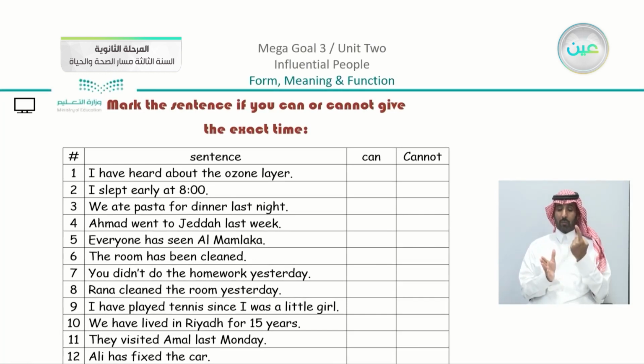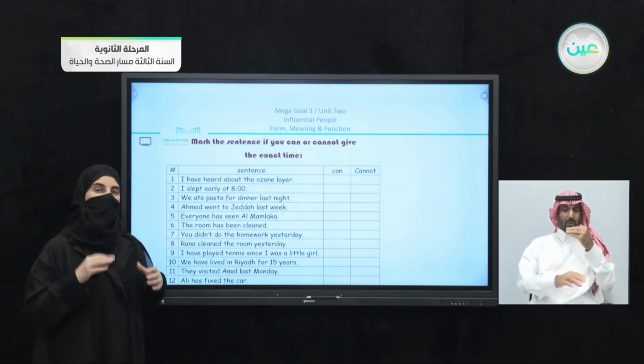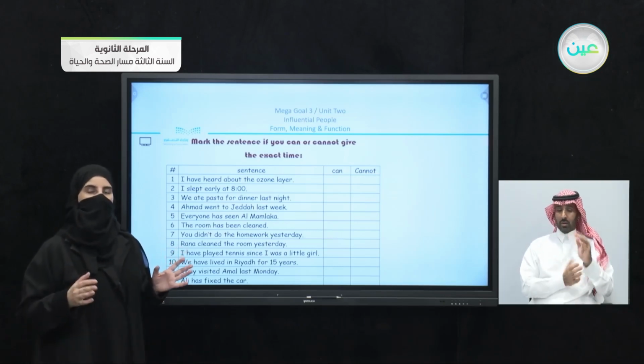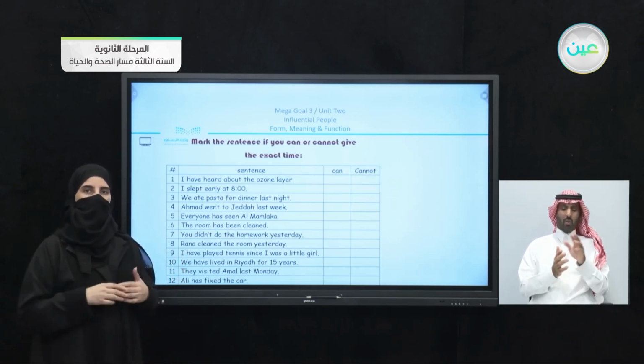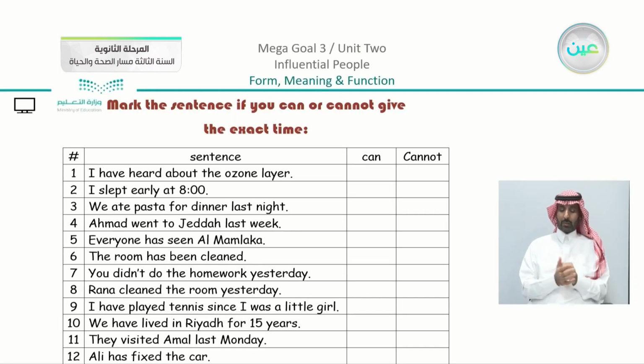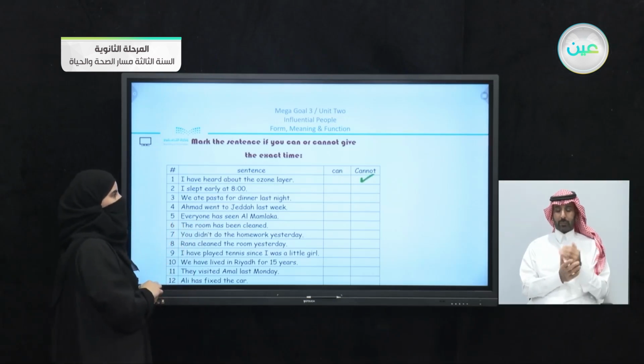First of all, I want to start with a very simple task here. You can see that we have 12 sentences. The idea is to see, can you give the exact time when this action happened or not? If you can, check can. If you cannot, check cannot. We have the first one: I have heard about the ozone layer. Can you give the exact time when you have heard about the ozone layer? Here we can agree that we have can't or cannot.